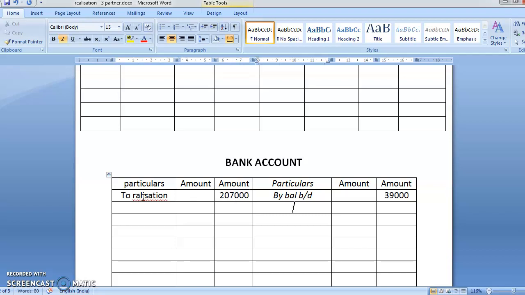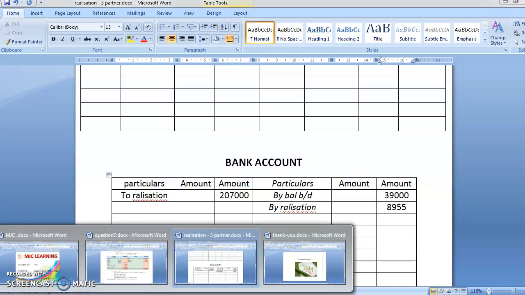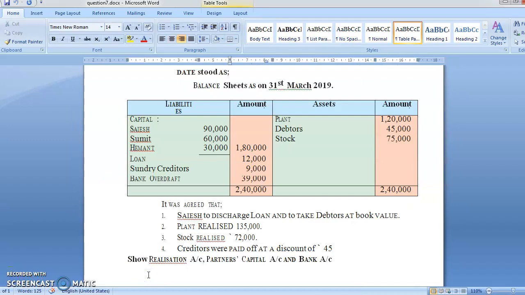Okay. And then your payment was made, so payment means credit side. So to realization account, how much have you made the payment? Yes, 8955. Okay students, so by this we have completed all the entries in the problem.